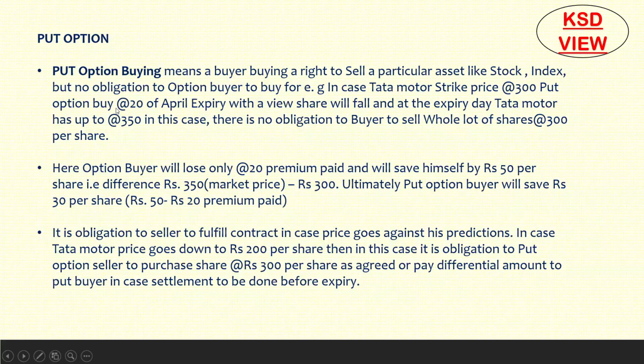The put option buyer buys the option at a premium of 20 rupees with April expiry, with the view that the share price will fall. At expiry, Tata Motors has gone up to 350. In this case the put buyer's prediction is wrong, so there is no obligation on the buyer to sell the lot at 300, because the price has gone to 350.